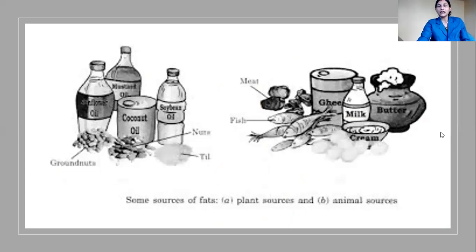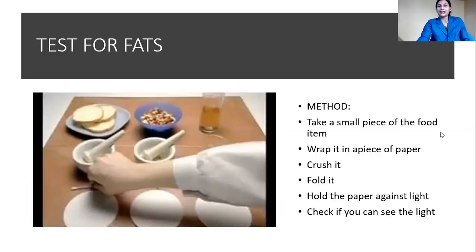Then we discussed the test for fats. We take paper and wrap the food in it and fold the paper, and after opening the paper we see whether oil is present or not. If we hold the paper against light, then we can understand: if an oil spot is present, then fats are present, otherwise fats are not present in the food material.